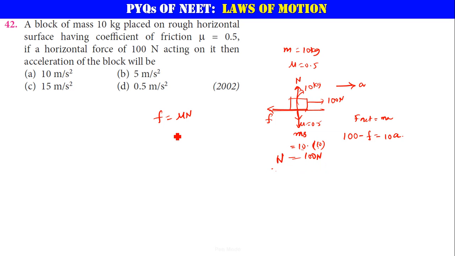Okay, so what is the friction here? 0.5 and normal reaction is 100 newtons. So 5 hundreds are 500, 0.5 hundreds are 50. 50 newtons is the friction force right now. 100 minus 50 is equal to 10 times A. I'm substituting this F here. That's it, no? 100 minus 50, 50 is equal to 10A. 10 ones are 10, fives are 50. A is equal to 5 meters per second square. Option B is correct. Clear?